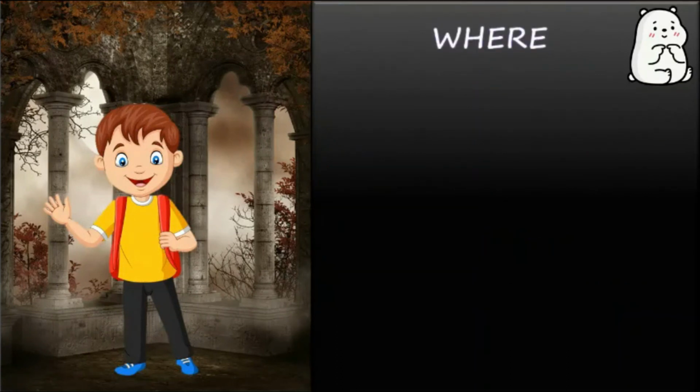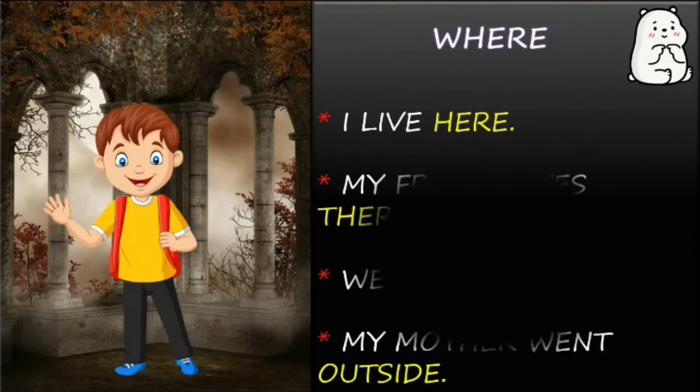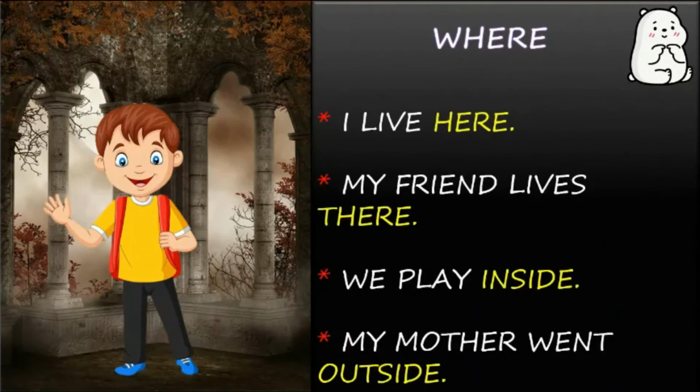And let's see where it is happening. I live here. So where am I living? I'm living here. My friend lives there. Where is my friend living? There. We play inside. Where are we playing? Inside. My mother went outside. Where did my mother go?